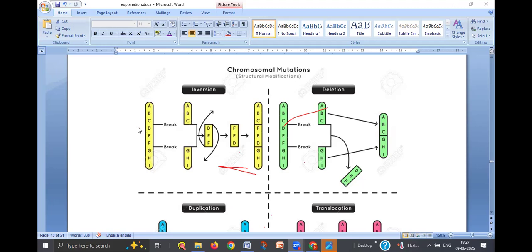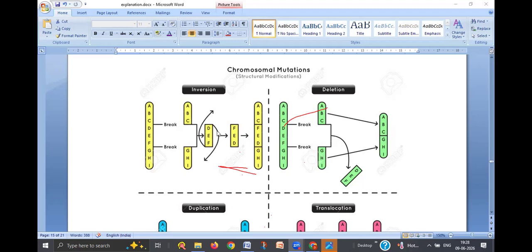Here the chromosome, there is a break at two places. Chromosome is broken at two places. So there is a part of the chromosome deleted from the chromosome. And what happens here?